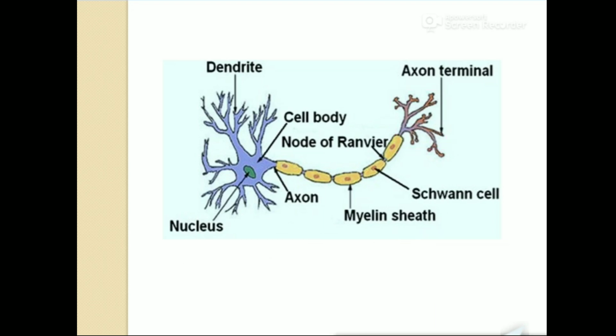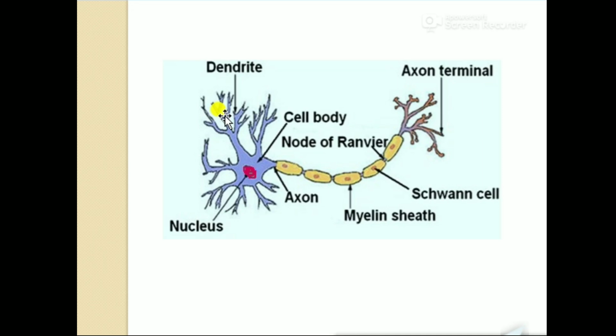Make it very clear. The cell body has a nucleus. This portion is the nucleus. And there are several branched portions. We can see here that the dendrite is a highly branched portion. This dendrite is responsible for receiving information from the previous neuron, or from the previous axon terminal.